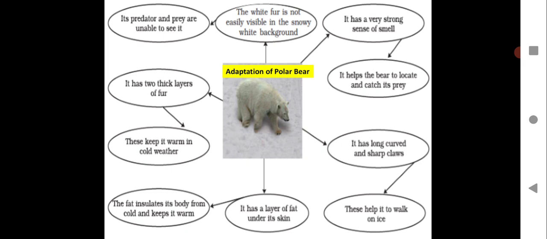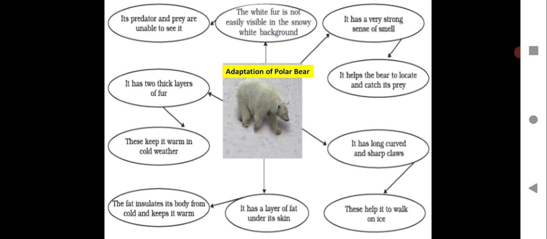Or you can make this semicircle, or you can make this kind of diagram, and you can put some elongated circles. You can see the elliptical circle. You just put some points over there. That way you can also write, or you can write point wise. Adaptation of polar bear, extremely important.